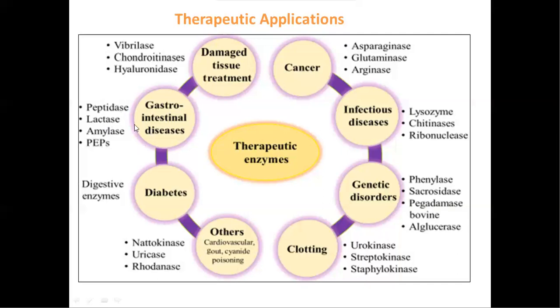Here pancreatic enzymes are involved, such as lactase, amylase, and peptidase. These are the pancreatic enzymes which are obtained from the pancreatic gland. Pancreatic enzymes are useful to treat exocrine pancreatic insufficiency, fat malabsorption, and Crohn's disease.